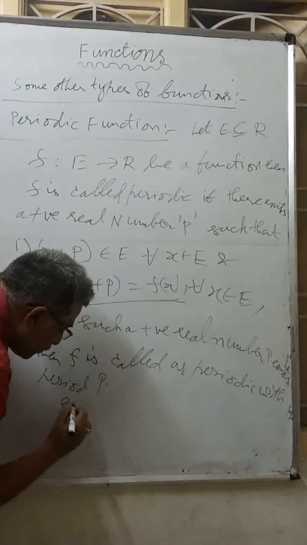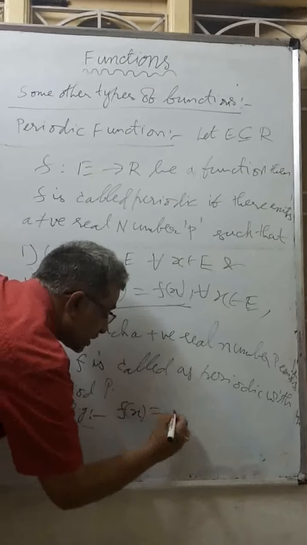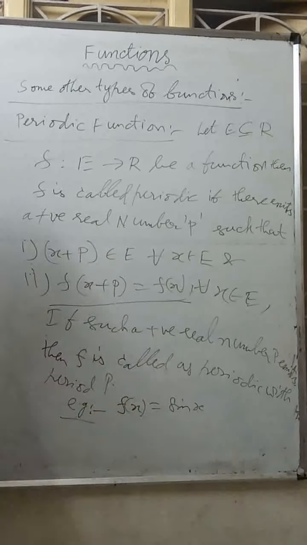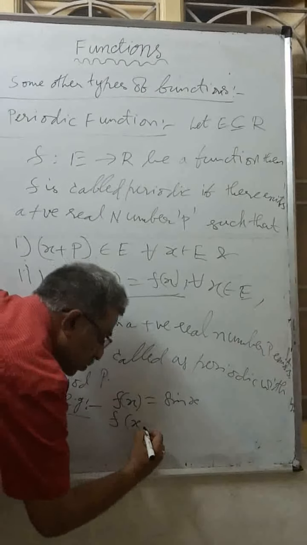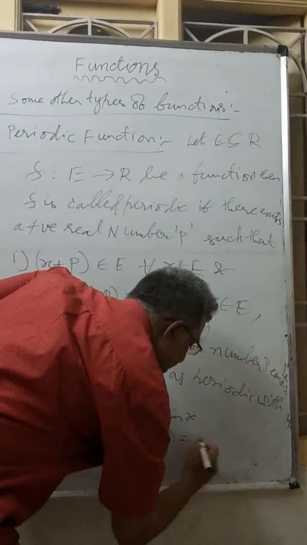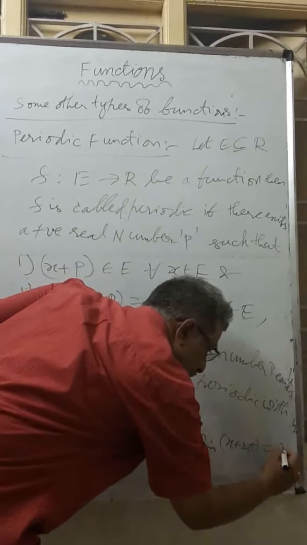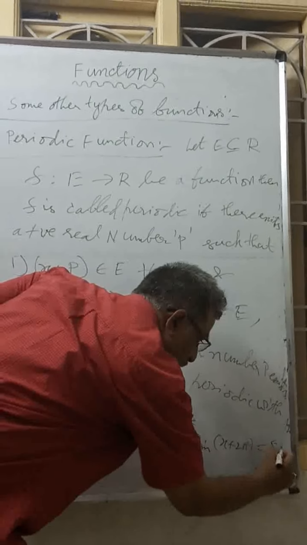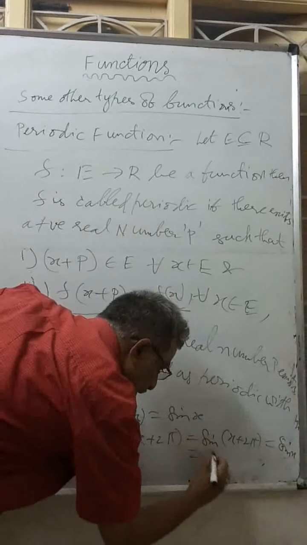You can understand this easily with an example. If f of x equal to sin x, what is f of x plus 2 pi? You will get sin of x plus 2 pi, or sin of 2 pi plus x, which is sin x only. It is nothing but f of x only.